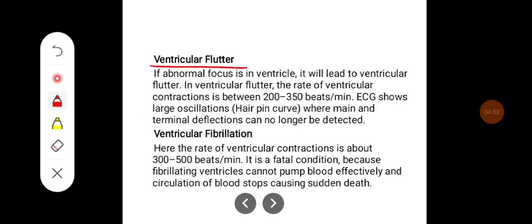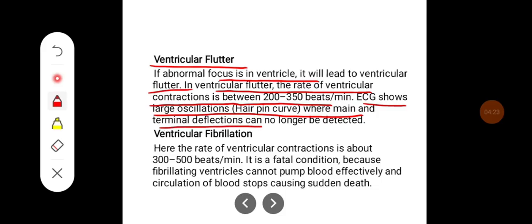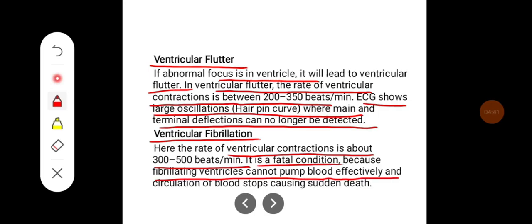Ventricular flutter. If an abnormal focus is in the ventricle, it will lead to ventricular flutter. In ventricular flutter, the rate of ventricular contraction is between 200 and 350 beats per minute. The ECG shows large oscillations, that is hairpin curves, where the main and terminal deflections can no longer be detected. Ventricular fibrillation. Here the rate of ventricular contraction is about 300 to 500 beats per minute. It is a fatal condition because fibrillating ventricles cannot pump the blood effectively and circulation of the blood stops, causing sudden death.